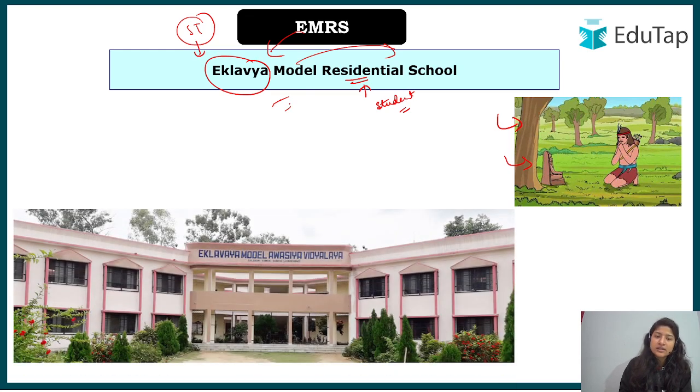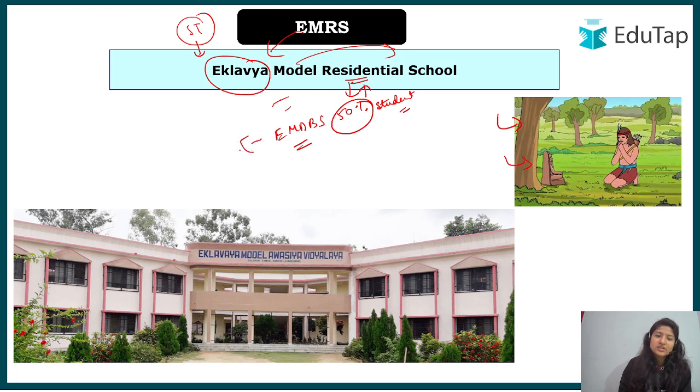There is another type which is separate, that is EMDBS, the day boarding school. What are day boarding schools? These are normal schools, where you wake up at home, go to school, and then come back home. There is a differentiation: wherever the ST population in any block is 50% or more, there will be a residential school.